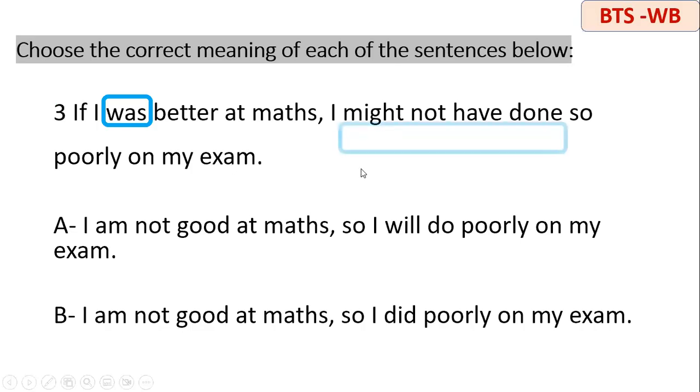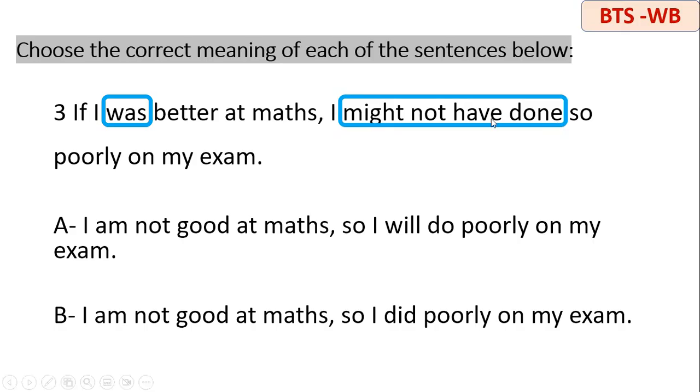Okay. Here on the other part, I have might not have done or could not have done or would not have done. Same, it's just a modal verb, and I have the verb have. Now it looks as an auxiliary, a helping verb, followed by another verb, which means I'm simply talking about the past, okay? So this means actually I'm not good at math. It's also possible here to say if I were better at math, it's okay. So the real situation is that I'm not good at math and I did poorly.